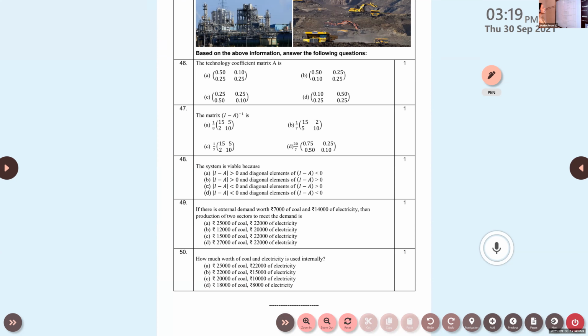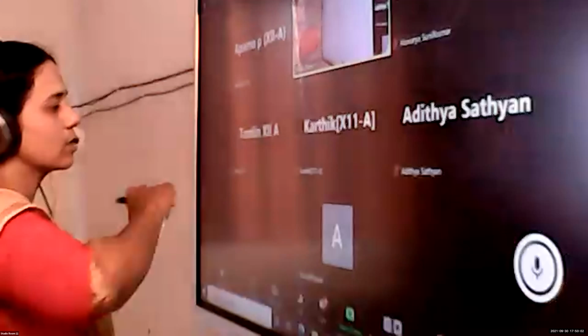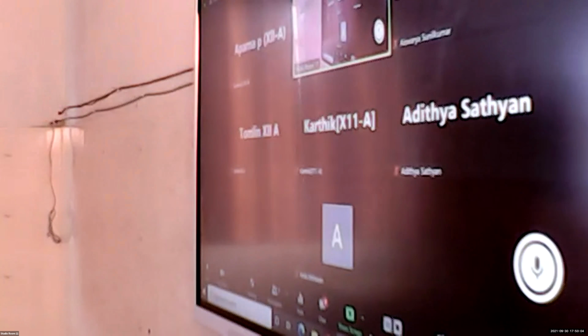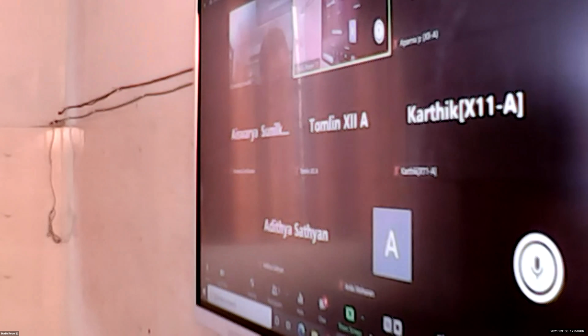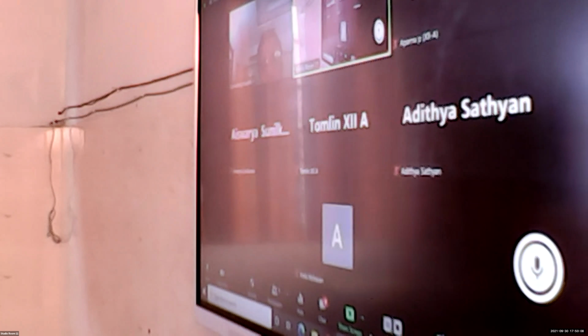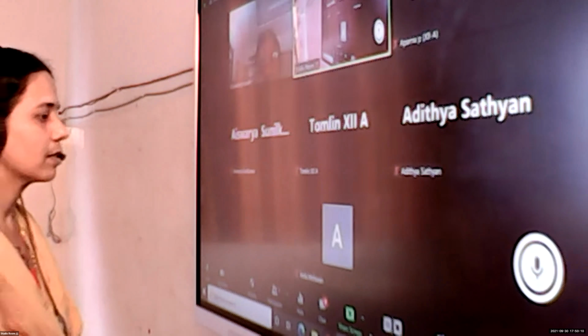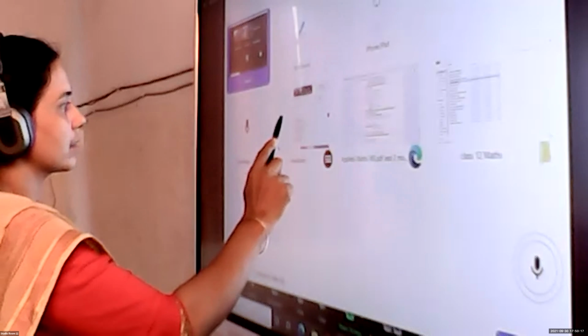Yes. What will be the technology coefficient here? Technology coefficient means what you have to do? Yes, children? What do you have to do for technology coefficient? Yes, Aditya. You have to frame the matrix.